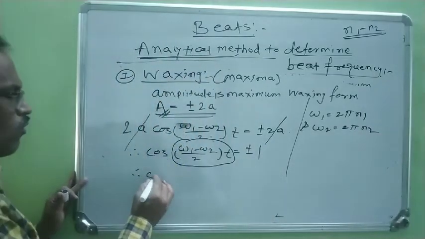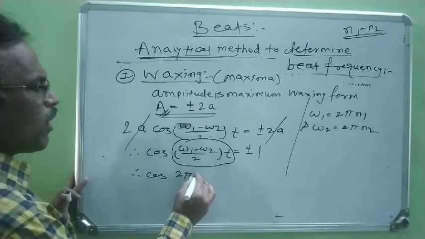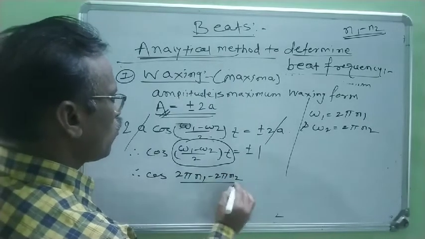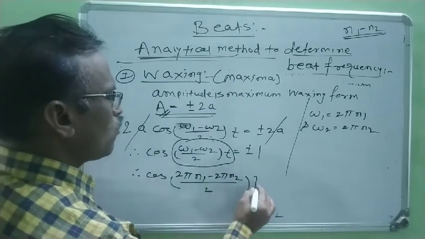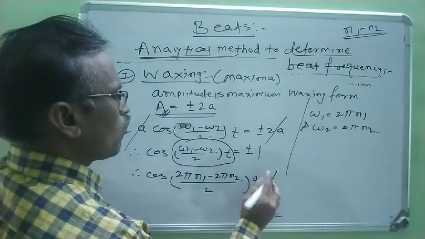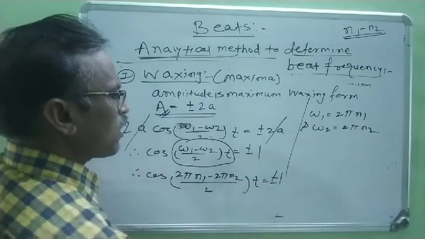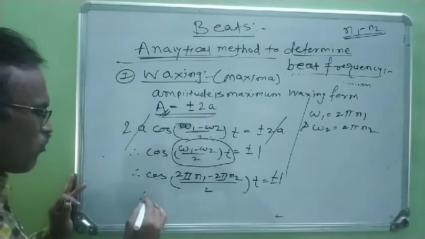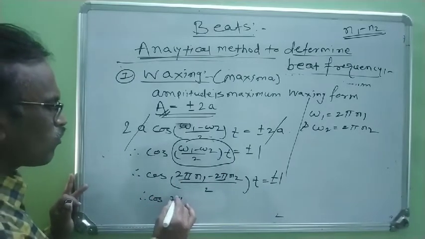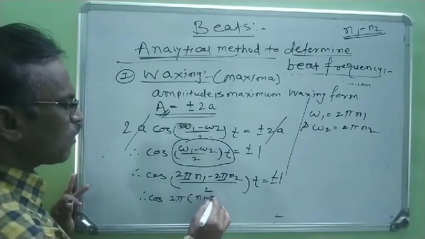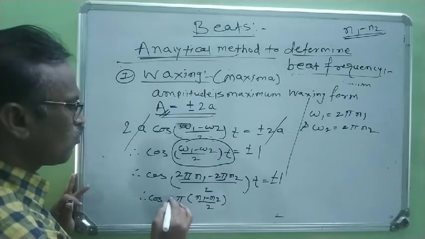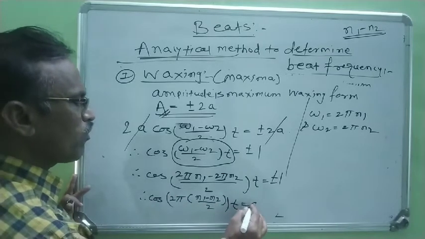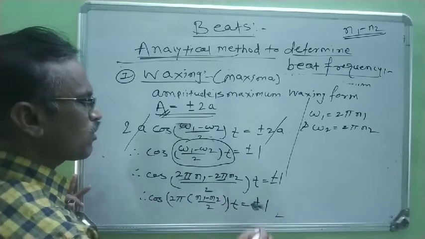Therefore, cos of (2 pi n1 minus 2 pi n2) by 2 into T equal to plus or minus 1. Now 2 pi is common, take it outside: cos of 2 pi in bracket (n1 minus n2) by 2 into T equal to plus or minus 1.